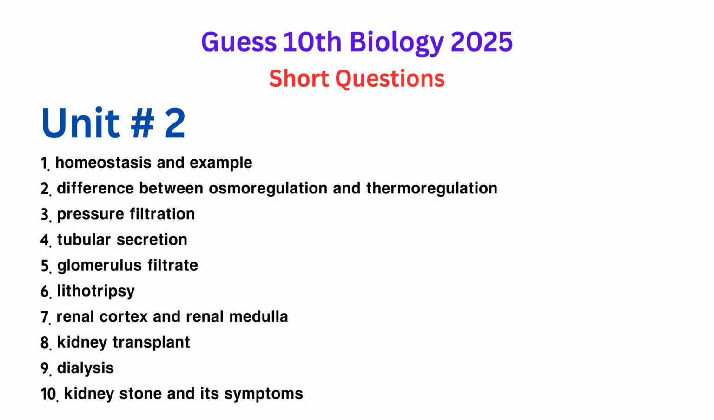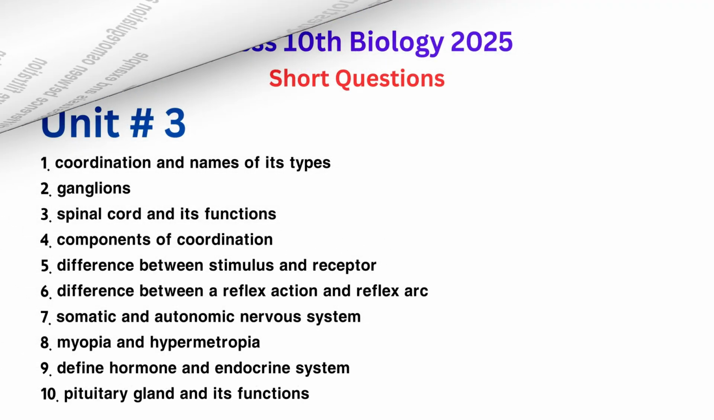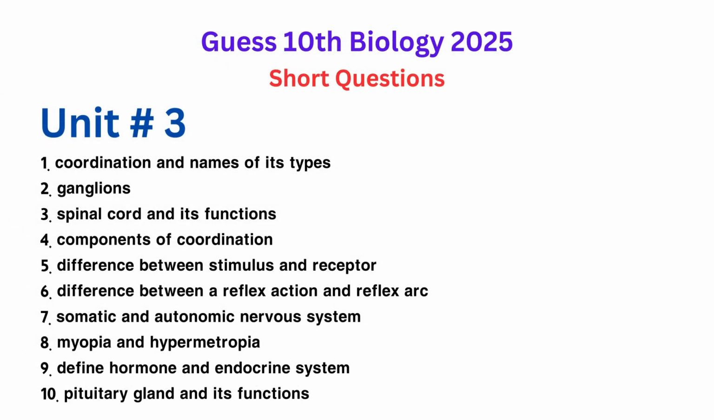Unit 3, Coordination and Control. 1. Coordination and names of its types. 2. Ganglions. 3. Spinal cord and its functions. 4. Components of coordination. 5. Difference between stimulus and receptor. 6. Difference between a reflex action and reflex arc. 7. Somatic and autonomic nervous system. 8. Myopia and hypermetropia. 9. Define hormone and endocrine system. 10. Pituitary gland and its functions.